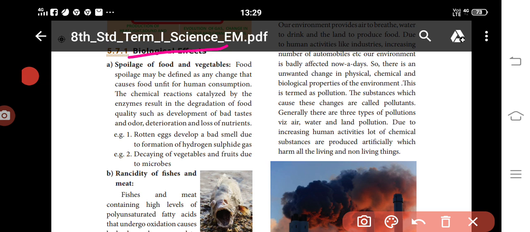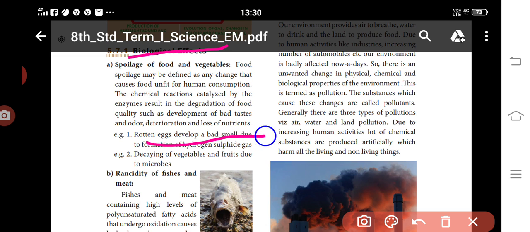Spoilage of food and vegetables. Food spoilage may be defined as any change that makes food unfit for human consumption. The chemical reactions catalyzed by enzymes result in the degradation of food quality, such as development of off tastes and odor, deterioration and loss of nutrients.